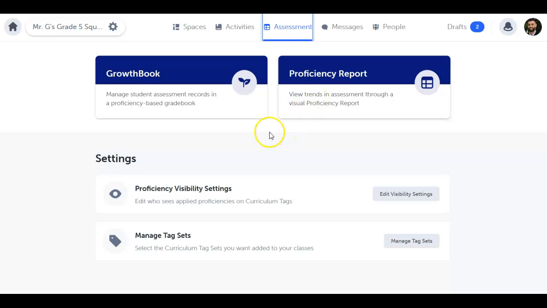These tools give you a comprehensive overview of where each student stands and helps you determine next steps in teaching and learning. To learn more, check out our dedicated video about these features.